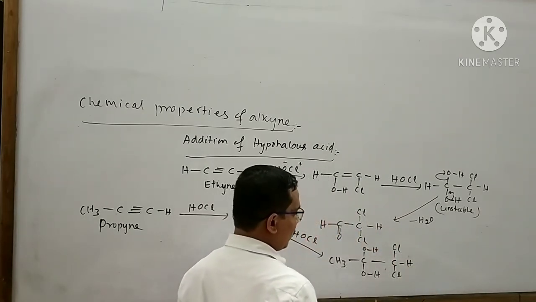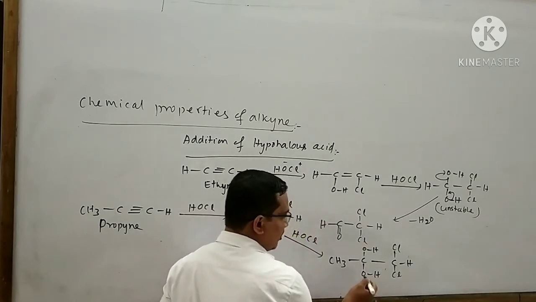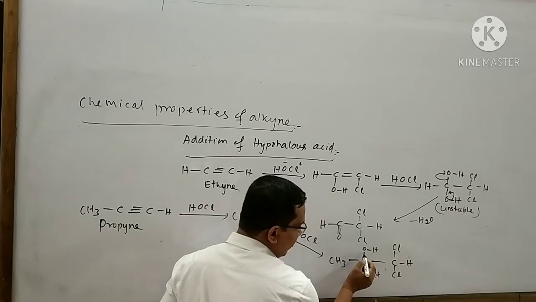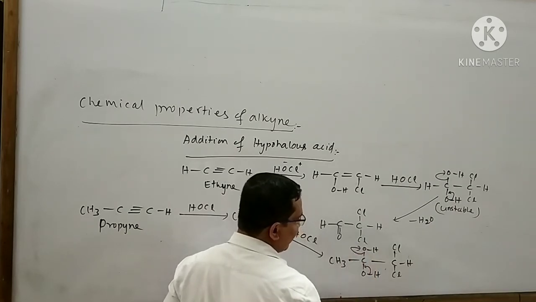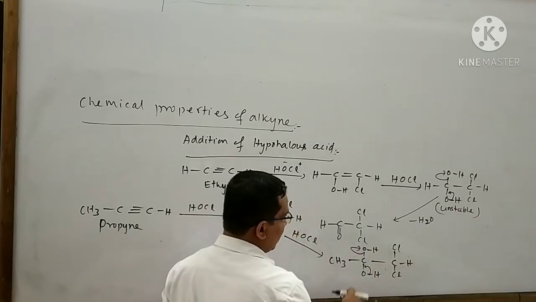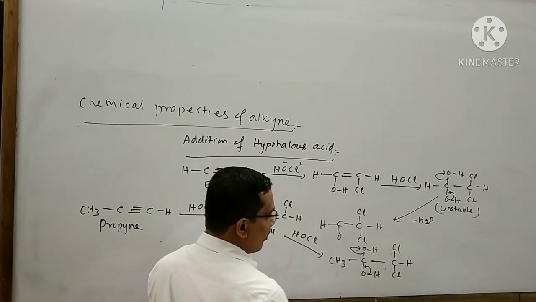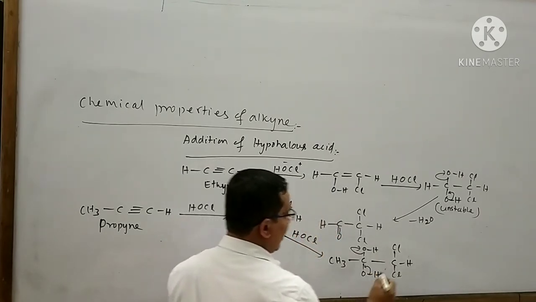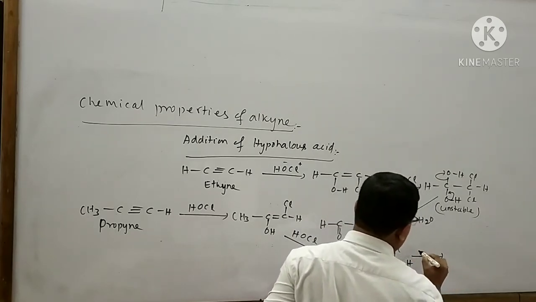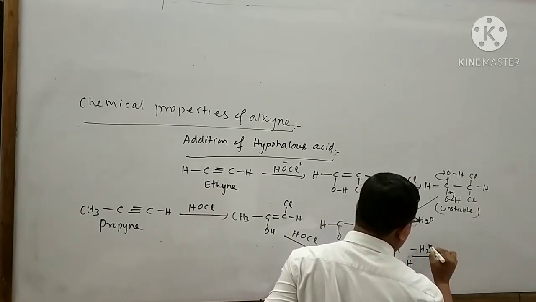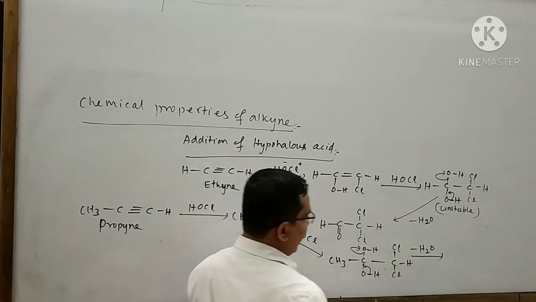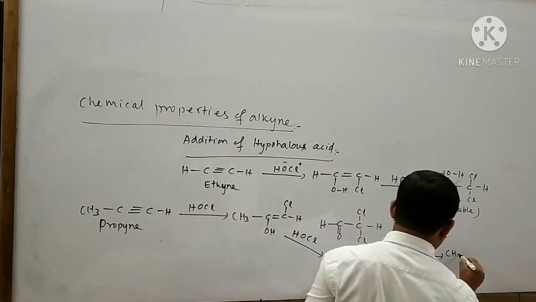To form a stable product, it is bound to form a double bond here and it is bound to release an OH minus ion like this. This OH minus ion and H plus ion combine with each other to form a water molecule. That means in this reaction, a water molecule will be lost. As a result, this stable product will be formed.